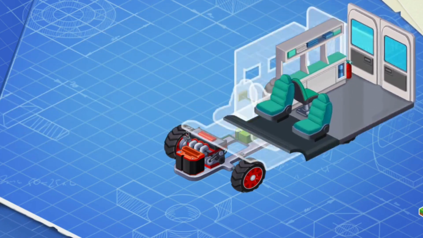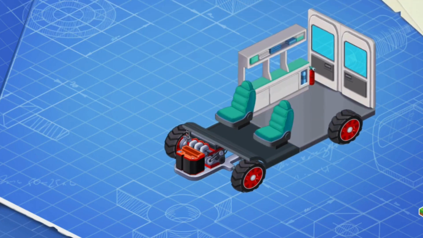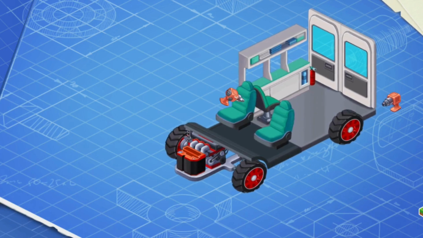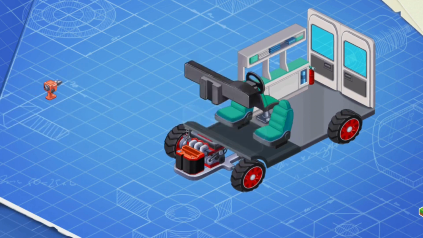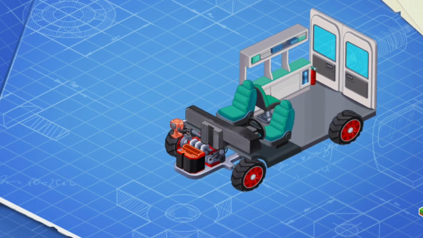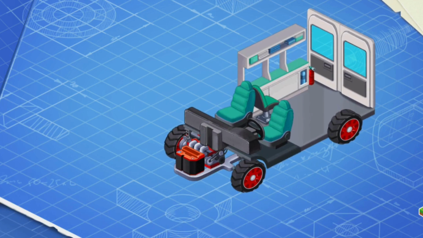Let's install an interior of the car. This is the main interior space of the car to accommodate passengers and a driver. These are the controls of the car. They include a steering wheel, pedals, a gearbox, and a dashboard. Let's install them. All these things are necessary for a driver to control the car.